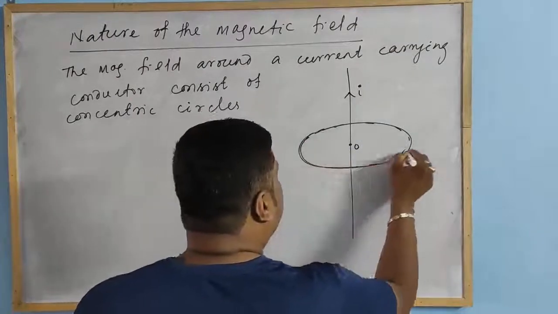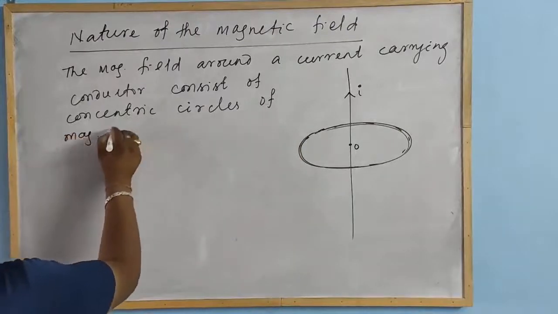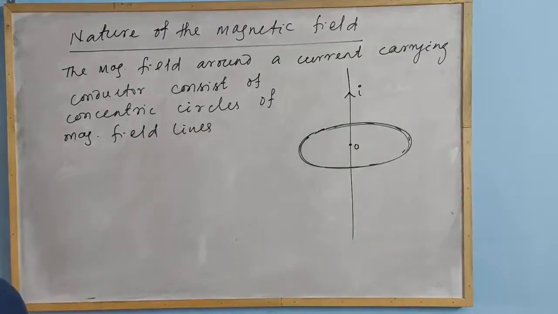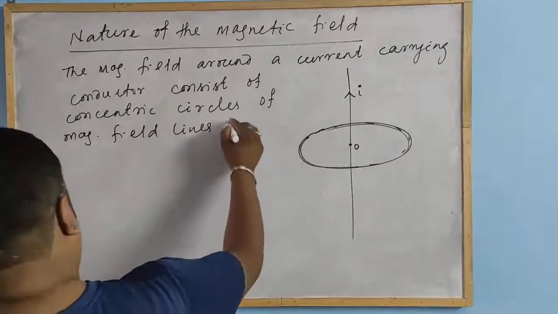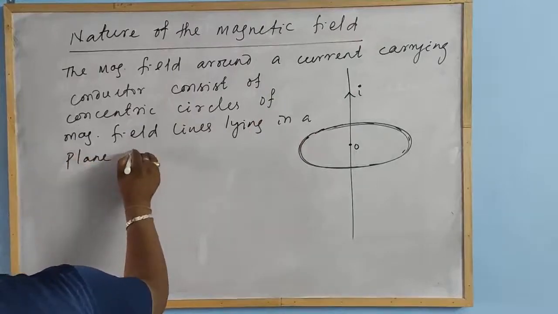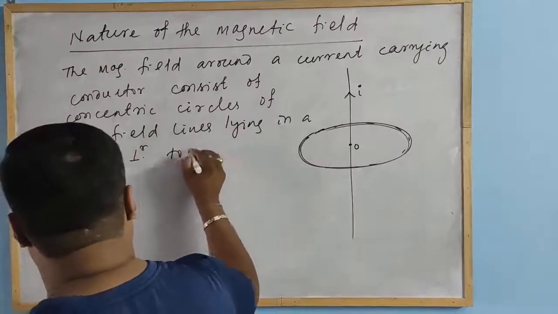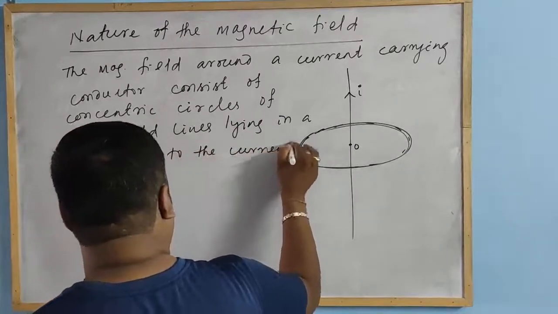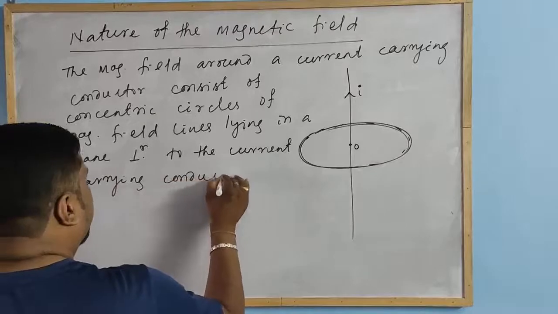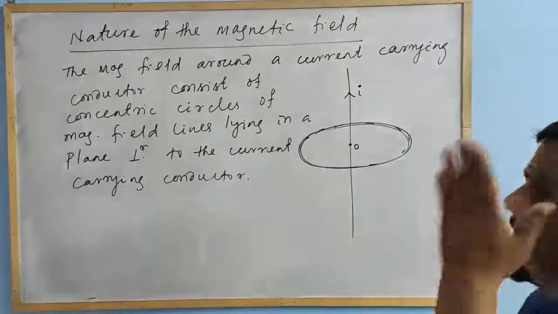This is the magnetic field, and it is represented by magnetic field lines, or the magnetic lines of force. The magnetic field lines lie in a plane perpendicular to the current carrying conductor. Clear? Is that clear?